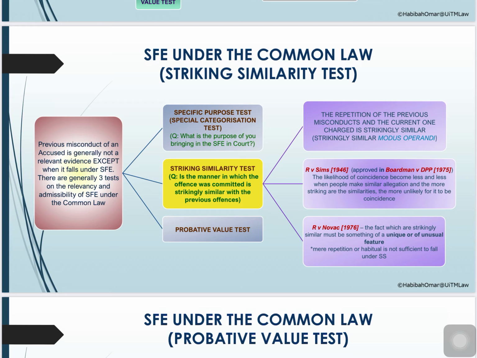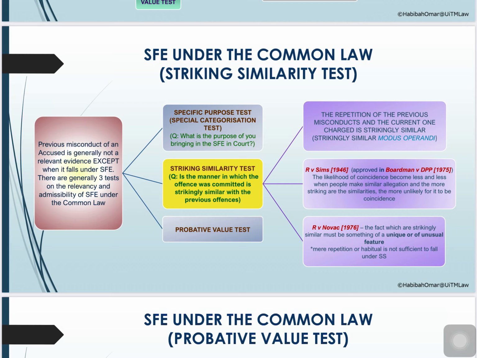So when we look at the striking similarity test, we are talking about the manner, the modus operandi, which is strikingly similar in committing the crime. If you look at the particular notes here, we are talking about the repetition of the previous misconduct being strikingly similar to the current charge. And this particular test was developed in the case of R v Sims and eventually approved in the Boardman test.